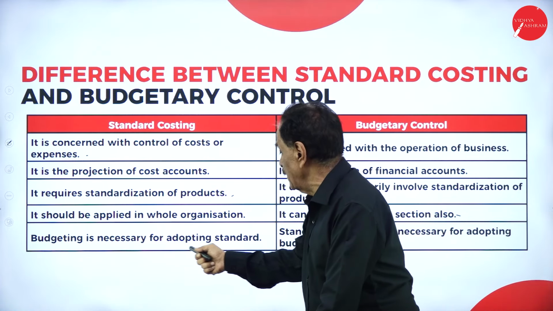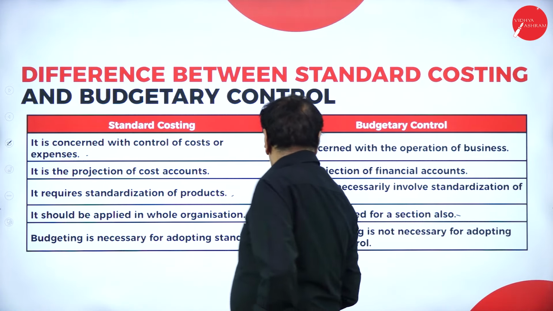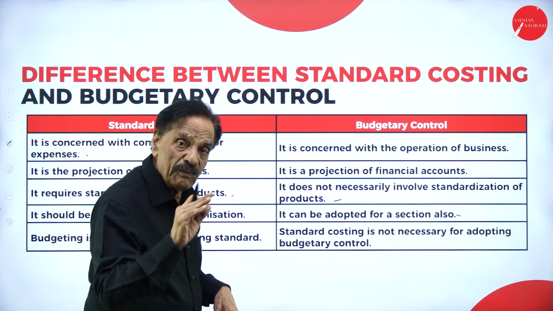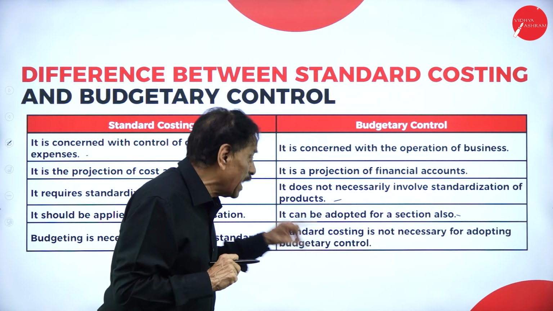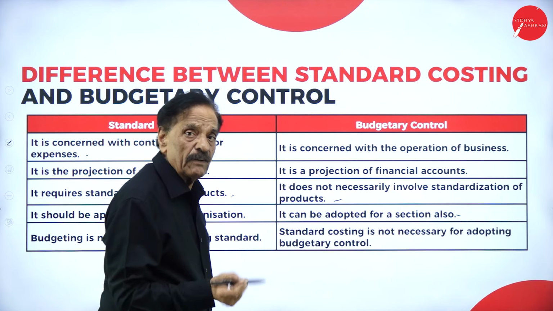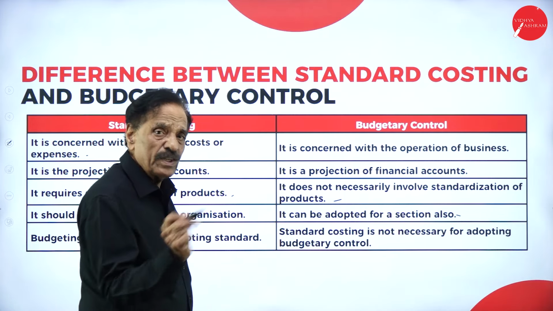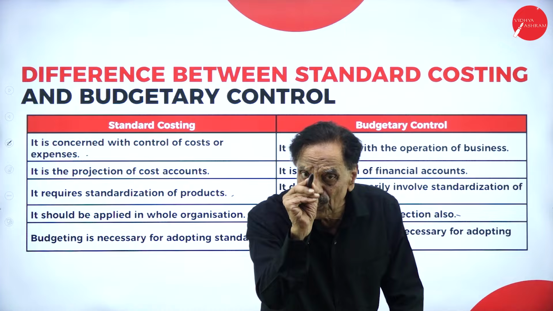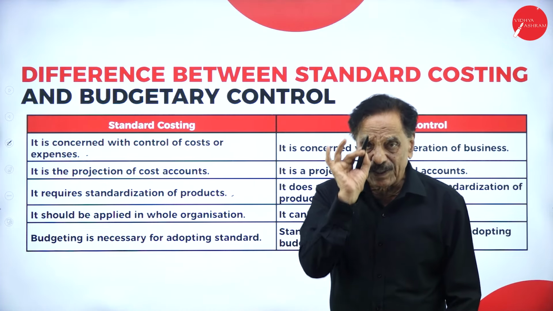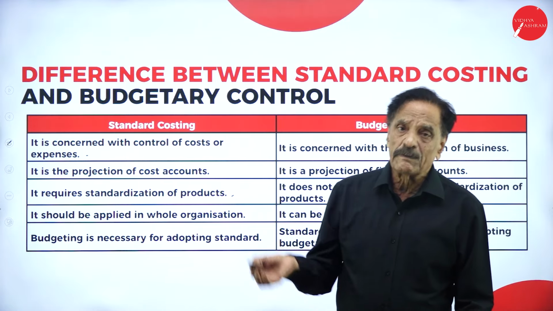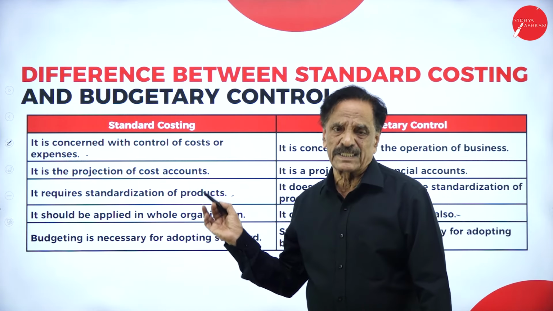Budget is necessary for standard costing, but standard costing is not necessary for budget. This is important: for a standard costing, budget is necessary, but for a budget, standard costing is not necessary.